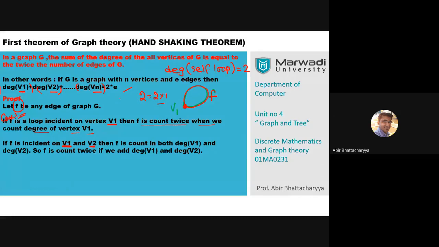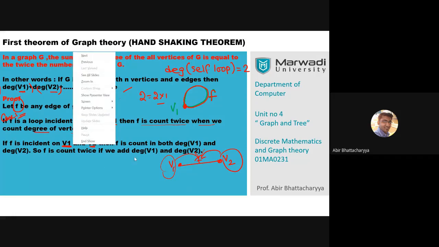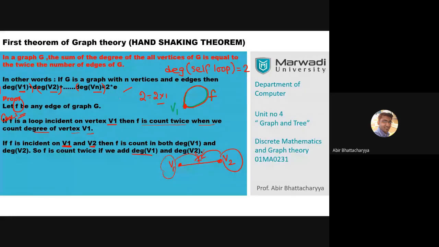Suppose this is your f, and this is v1, this is v2. Whenever we calculate the degree of v1, I will count f. Whenever we calculate the degree of v2, I also will count f. I will count f on both sides. That means f is counted twice if we add the degree of v1 and v2. Simple. If I add the degree of v1 plus the degree of v2, I will get f plus f, that is 2f.